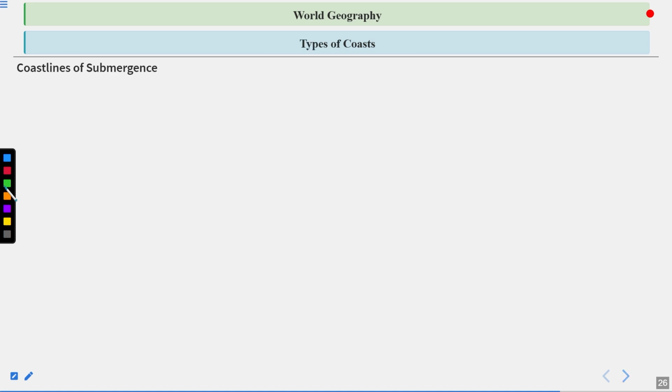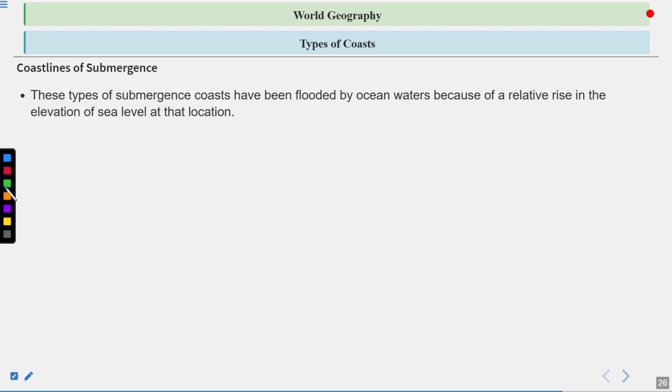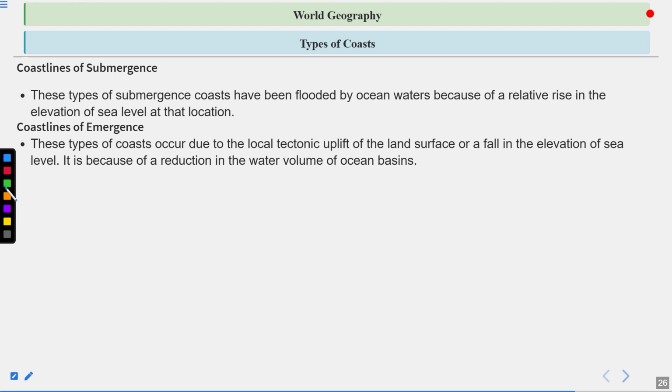Coastline of submergence. These types of coasts have been flooded by ocean water because of a relative rise in the elevation of sea level at that location. Coastline of emergence. These types of coasts occur due to the local tectonic uplift of the land surface or a fall in the elevation of sea level, because of a reduction in the water volume of the ocean basin.